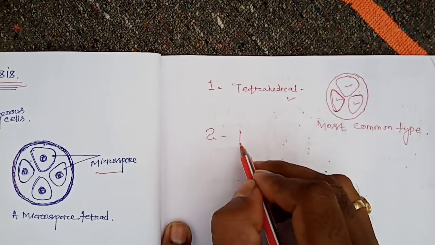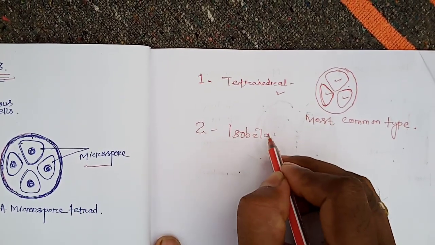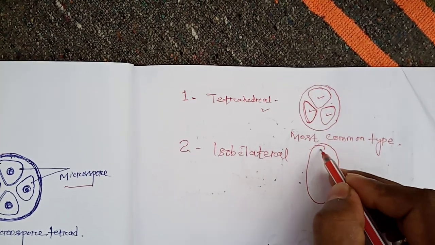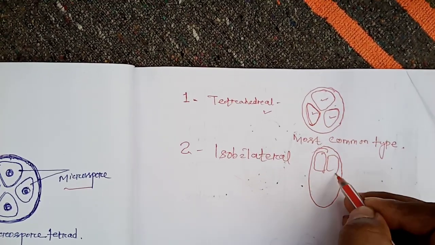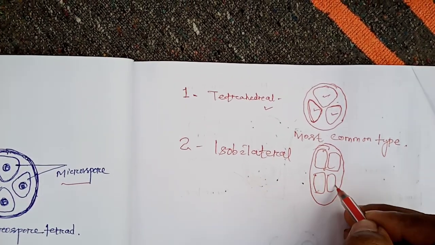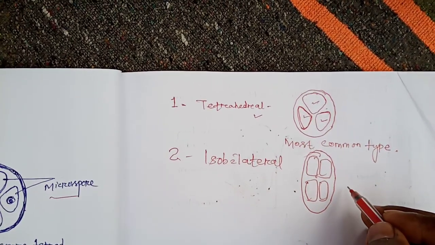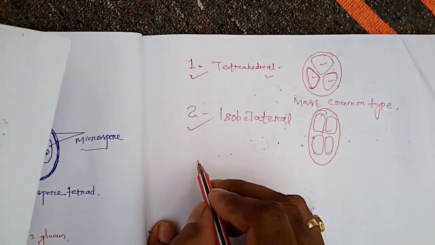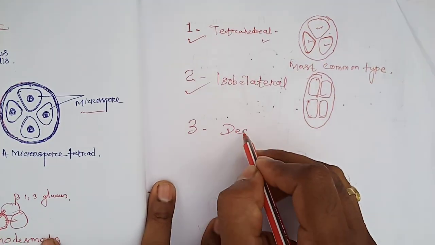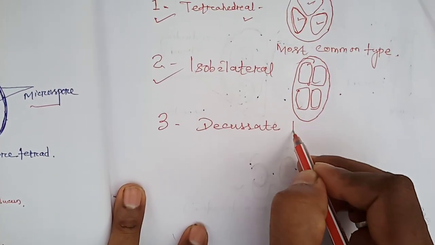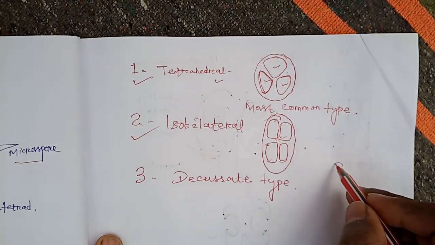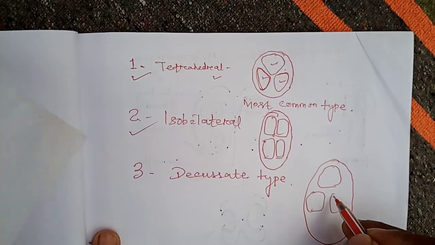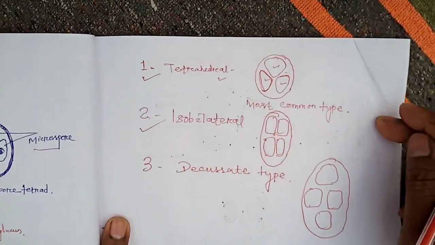The second type is the isobilateral. Here the pollens are arranged in this manner. They are arranged laterally, side by side, and it is also a common type of arrangement. Both tetrahedral and isobilateral are common types of pollen arrangement. Number 3 is the decussate type. The pollens are arranged in this manner. So here is the decussate type of pollen arrangement.